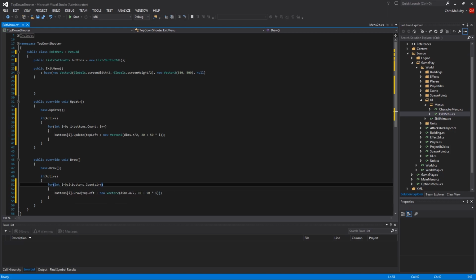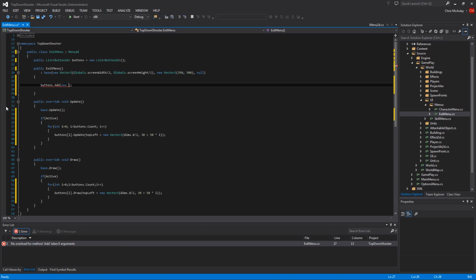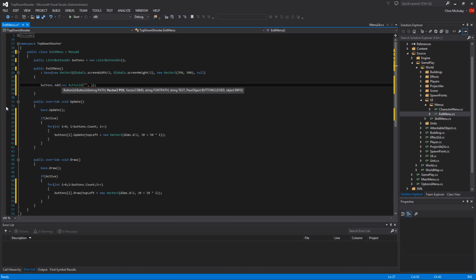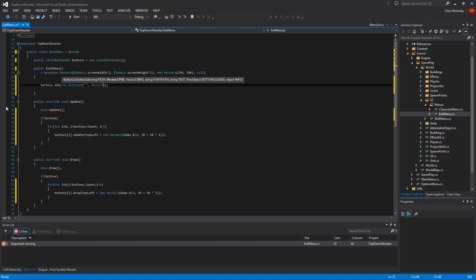Alright, so we have that loop. Now we need two buttons. So buttons.add new button 2D, and then we're going to have our string for our button. We have our new vector2, and it's positioned, so just zeros, because we are already adjusting for the position here.